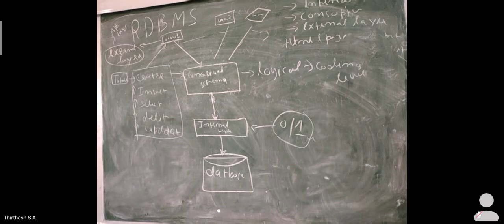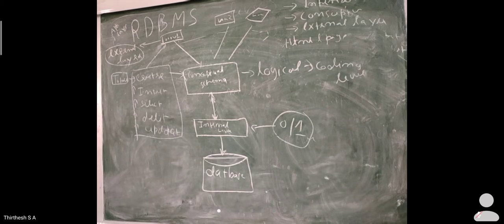Clear? So it permits the users to access the data records. In general, most of the users and application programs do not require the entire data stored in a database. The external layer describes a part of the database for a particular group of users. So here in the external layer, the whole database is not accessed. Each and everything is not needed for it.